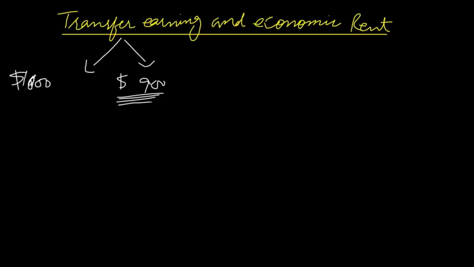Economic rent is the amount of money which is sacrificed by moving to next best alternative use. For example, in this case, we can see that original earning of an individual was $1,000, and new job offers him $900. So whatever he is sacrificing is economic rent.